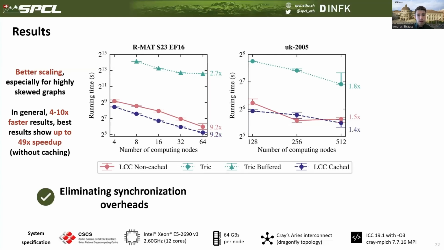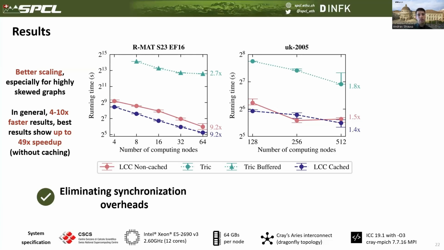Moreover, we show our cached implementation with this dark blue color. And what we could observe is that caching performance is influenced by several factors. Possible data reuse depends on the underlying dataset.